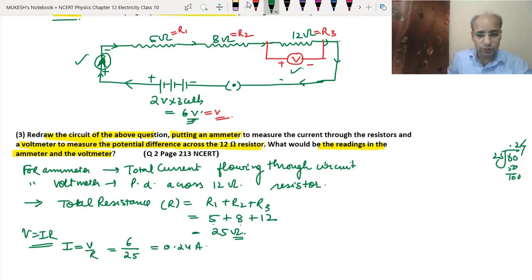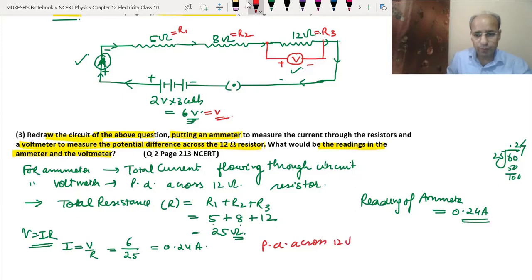So the reading of the ammeter will be 0.24 ampere. Now we have to find the reading of the voltmeter. It means that we have to find the potential difference across the 12 ohm resistor.